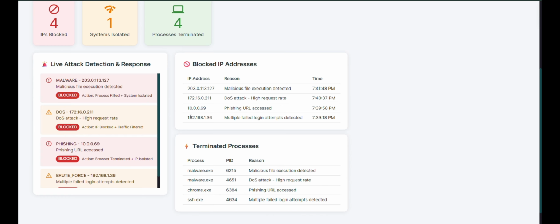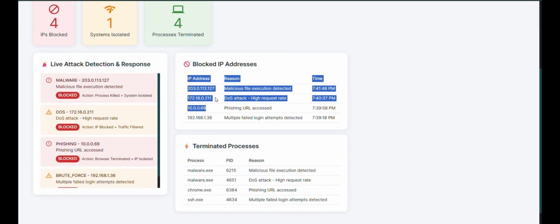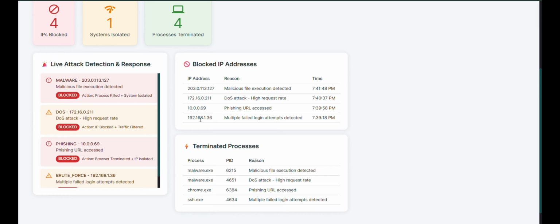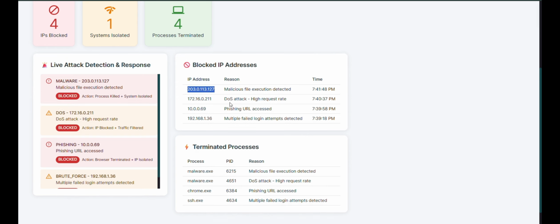A lot of you may wonder why the IP address keeps changing over here, because my system IP is single. It's changing because your IP was isolated or blocked. You can't use the same IP address, so the router assigns a new IP for you, and that IP would be shown over here.